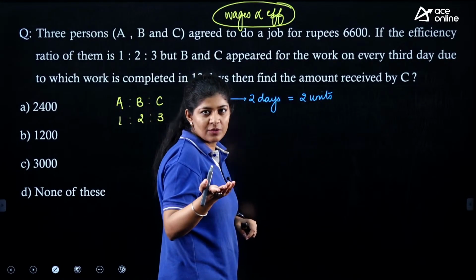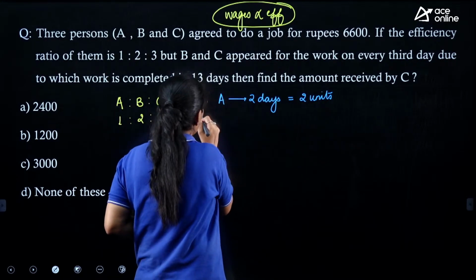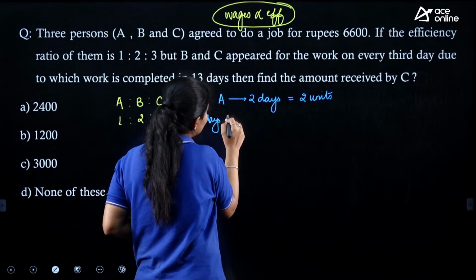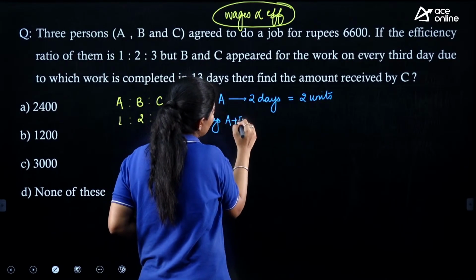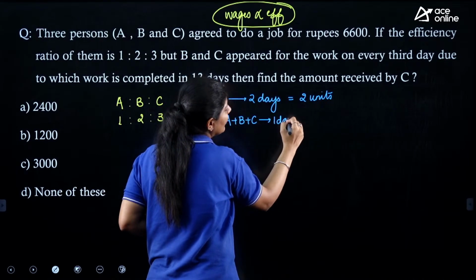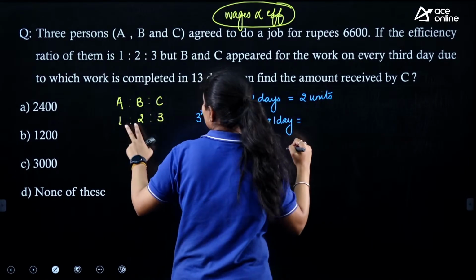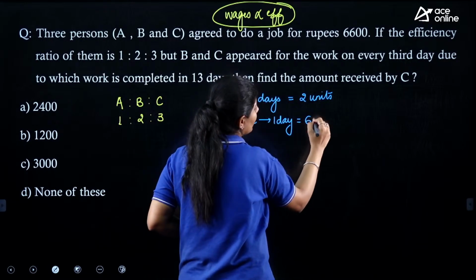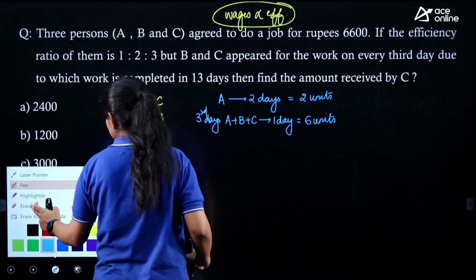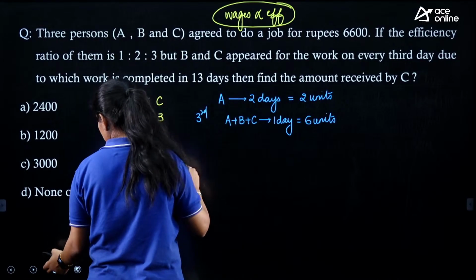On the 3rd day, A, B and C, these 3 people are working, and in a single day they can complete a total of 6 units of work.